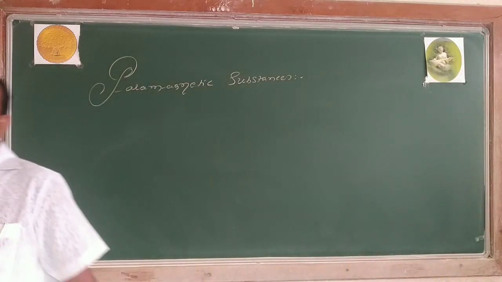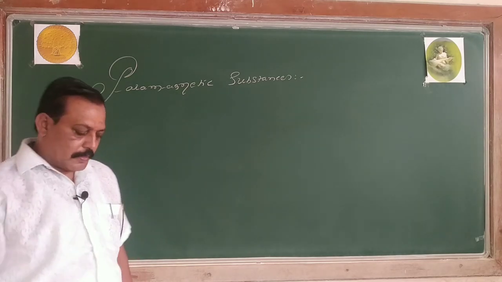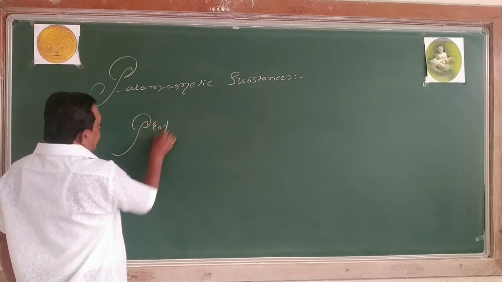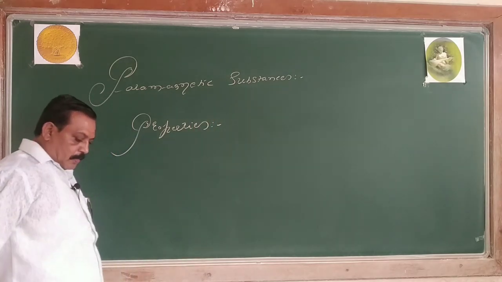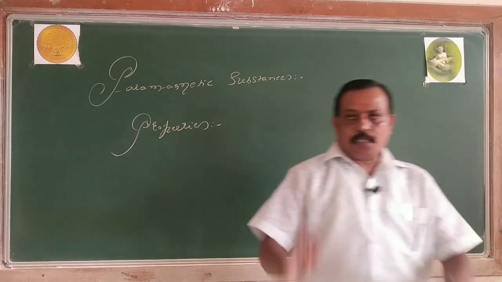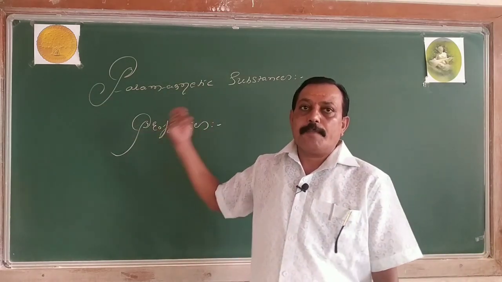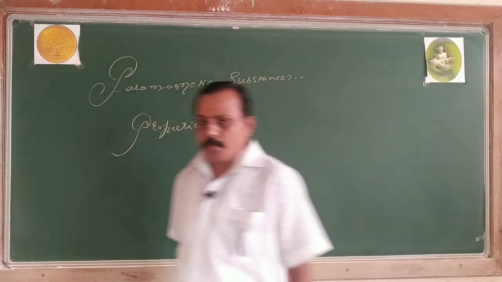Then, what are the properties that belong to paramagnetic substances? We know that whatever properties we studied for diamagnetic substances, the opposite of that is paramagnetic properties, and strongly opposite gives ferromagnetic substance properties.